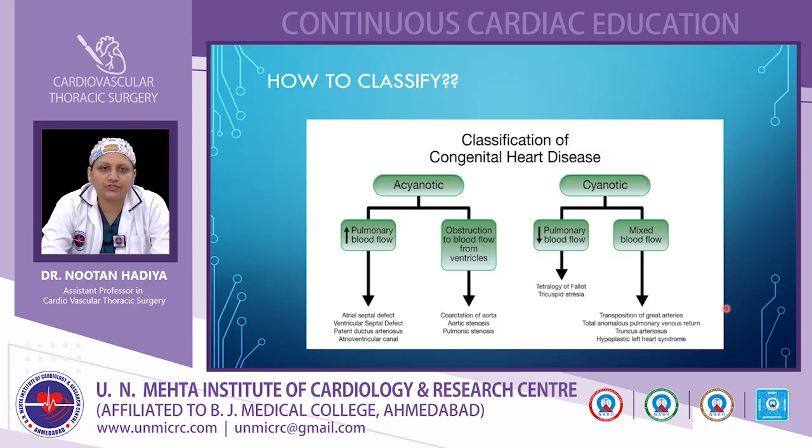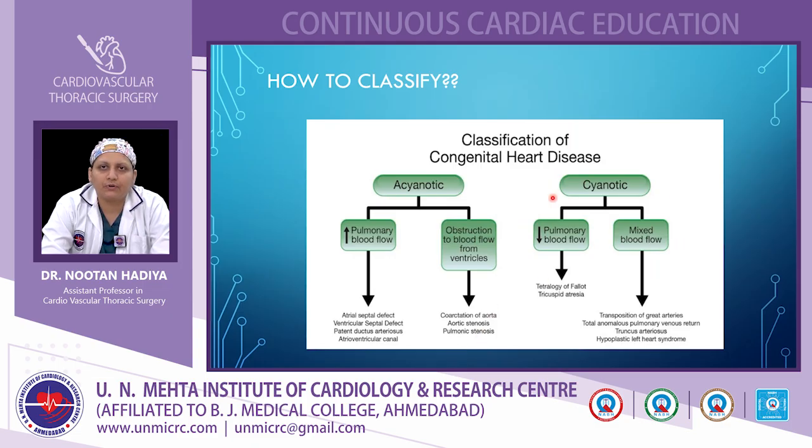Coming to the classification of congenital heart disease, it can be classified grossly into acyanotic heart disease and cyanotic heart disease. In acyanotic heart disease, we can further divide it into increased pulmonary blood flow and obstruction to the blood flow from the ventricles. Acyanotic heart disease with increased pulmonary blood flow includes atrial septal defect, ventricular septal defect, patent ductus arteriosus, and atrioventricular canal defect. Obstruction to blood flow from the ventricles includes coarctation of the aorta, and aortic and pulmonary stenosis.